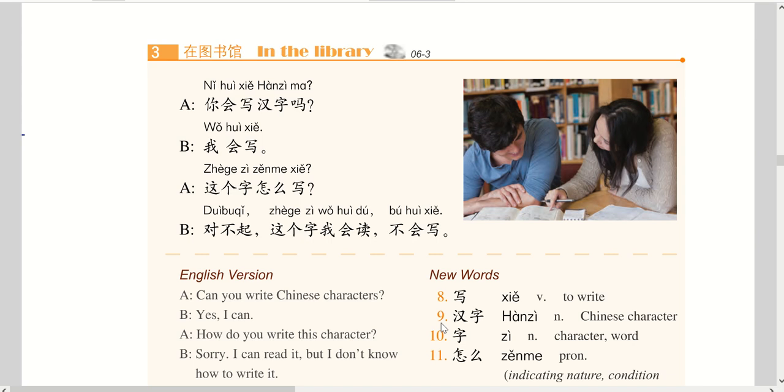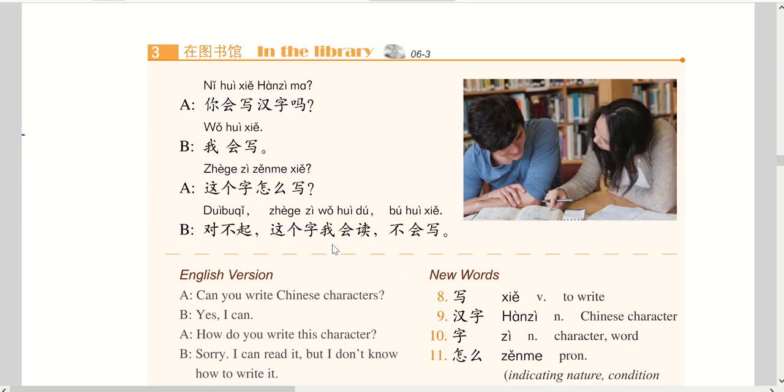So in this third text, we have learned new words. 写 means to write, 汉字 Chinese character, 字 character, word, and 怎么, indicating the nature of condition, meaning how we can do this.